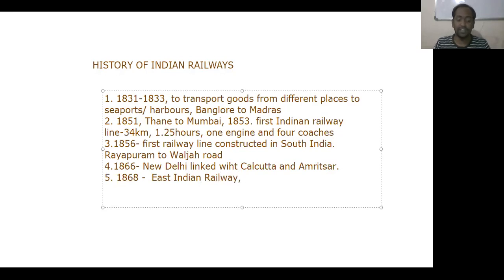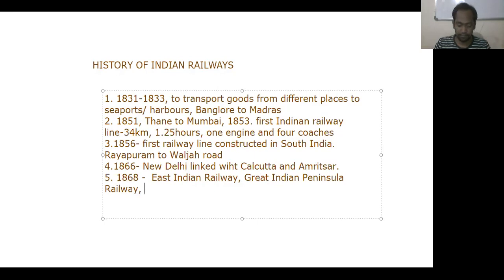And the next one is the Great Indian Peninsula Railway. And the next one is the Bombay, Baroda, and Central India Railway.